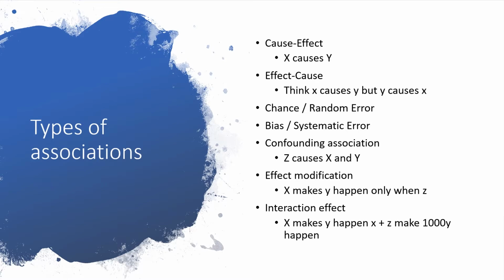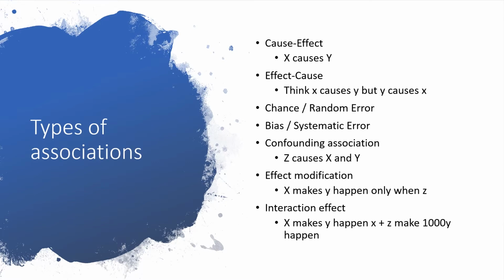Aside from causation, there are some potential explanations for association between variables. These are the cause-effect, effect-cause, chance error, bias error, confounding effect, effect modification, and interaction effect associations. They can either be real associations or spurious false associations. Causation is a correctly identified cause-effect association. This means it is a real association. X really does cause Y.